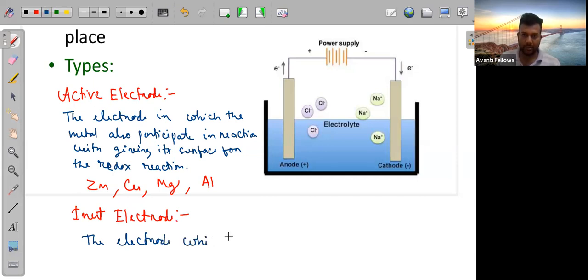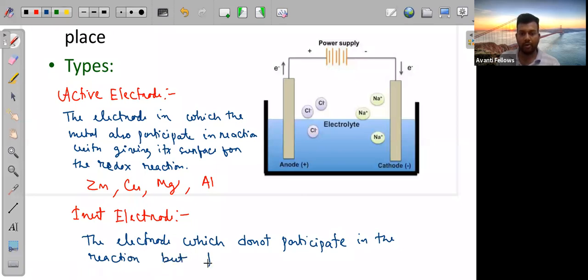The electrode which does not participate in the reaction but provides surface for the reaction. Correct, Manvita. Correct, Jayashree. I'm getting correct answers.